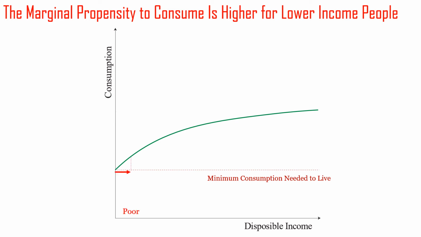Increasing the disposable income for the poor increases their consumption by the same amount, since they do not have much of what they want or need, so they spend all of their additional income. But for wealthier people, even a large increase in disposable income increases their consumption by only a small amount, since wealthier people have most of what they want or need. Instead, the wealthy invest or save more of their additional income.